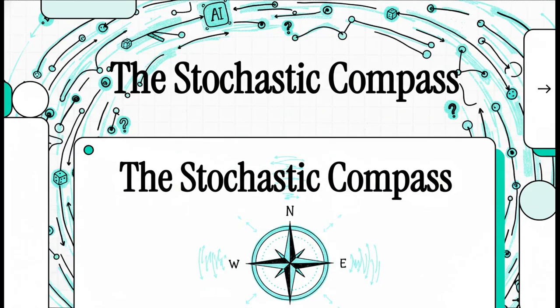All right, let's dive in. Today, we're talking about the hidden engine that makes modern AI agents, well, agents. We're going to forget all about those rigid if-then scripts because we're exploring how AI really thinks, how it decides, and how it acts in a world that is, let's be honest, fundamentally random. This is the stochastic compass.